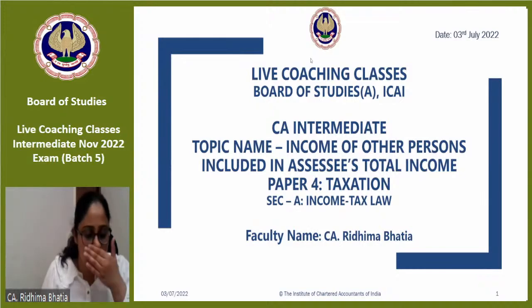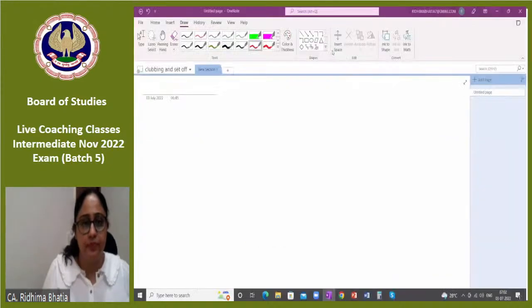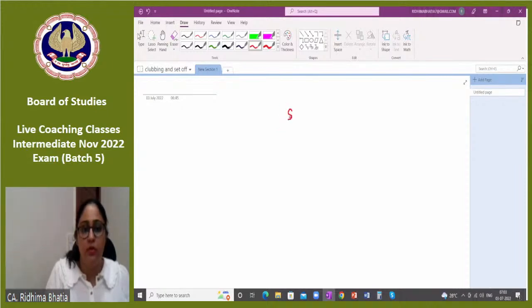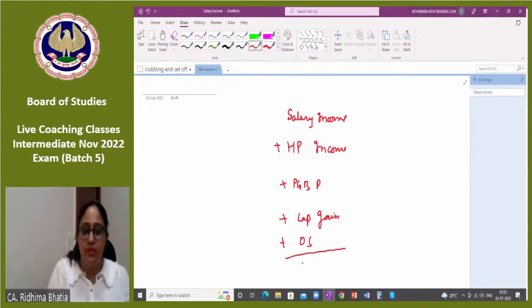Let's start with income of other persons. पहले let's come to one point. While computing the total income, do you think these are the steps? You add head one ka income, which is your salary income. Then you add your house property income. Then you add your PGBP income, right? Capital gain and other sources, right? Other sources ka income. Whatever this income comes, you will say this is total income.